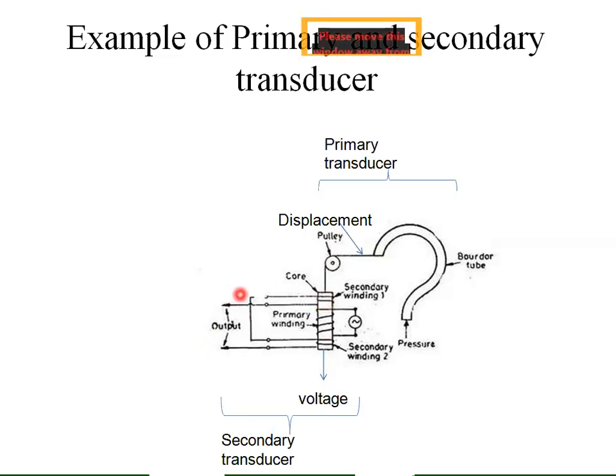So this primary transducer converts the pressure into displacement, and the secondary transducer converts this displacement into some voltage or current. LVDT converts this displacement into voltage. So this is acting as the secondary transducer, and this is acting as the primary transducer.